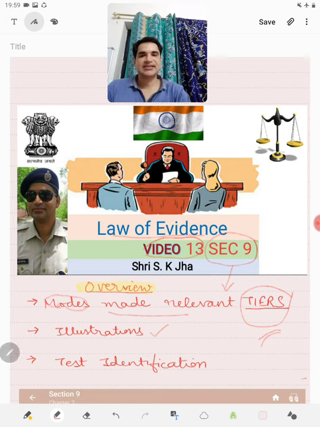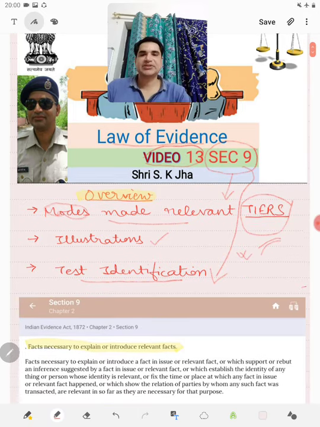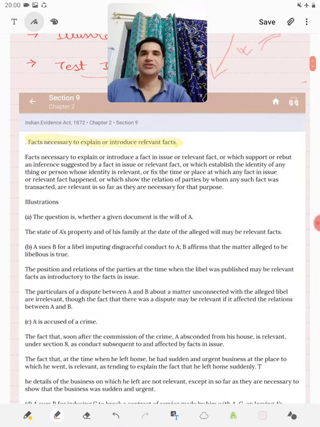Thereafter, we will see the test identification. Friends, the test identification parade is made relevant under Section 9 of the Indian Evidence Act. And this question has also been asked: test identification has been made relevant under which section of the Indian Evidence Act? The answer will be Section 9 of the Indian Evidence Act. So let's proceed. First we will see the Bare Act provision.